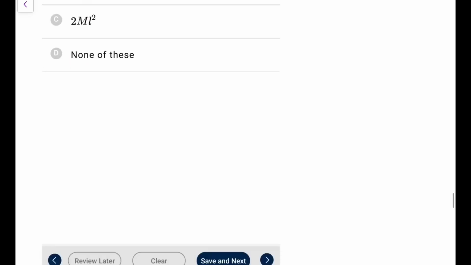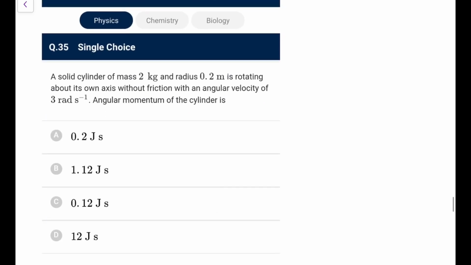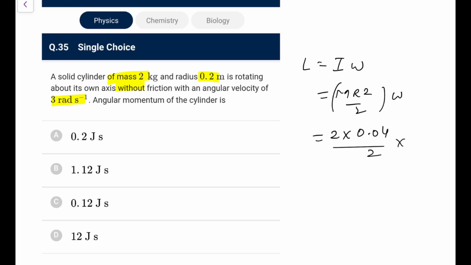Go for option B. Next, you have a solid cylinder 2 kg 0.2 meter rotating about its own axis without friction with an angular velocity of 3. The angular momentum of the cylinder is, so angular momentum you know is I times omega, solid cylinder mr square by 2 you will write into omega, so 2 into 0.2 whole square, that is 0.04 upon 2, omega is 3, this goes as 0.12 you can write. So it is 0.12 in the SI units, joule second you can say.